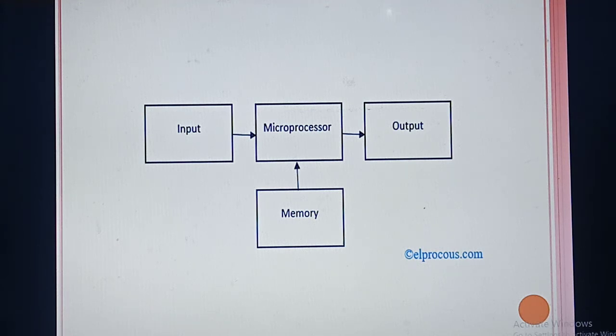How the microprocessor works: it accepts the input data, processes it, stores it in memory for further use, and gives the output to the user. Today there is no need to mug up anything. Just remember this block diagram and the use of the microprocessor. That's enough.